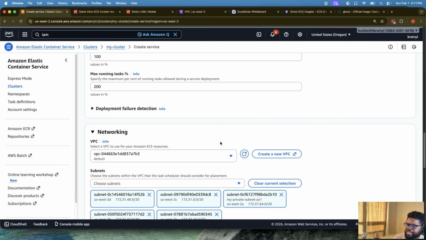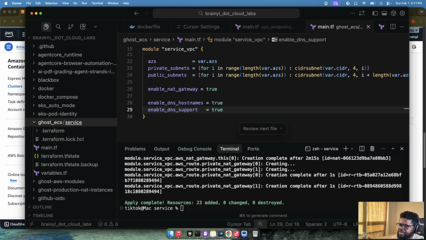Networking is where I'm passionate, because this is really where we want to say, don't use the default VPC. We created a VPC. We want you to use that. So if you go back to Terraform and I open my cursor code, you see Terraform is done. We've actually installed the VPC. So a VPC is running there.